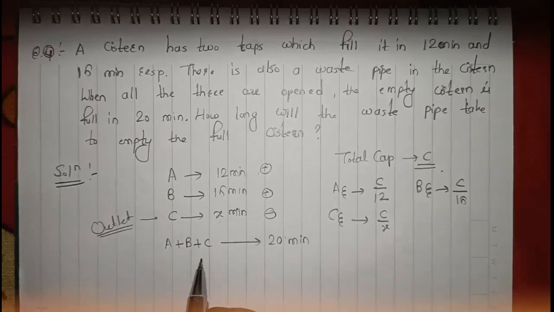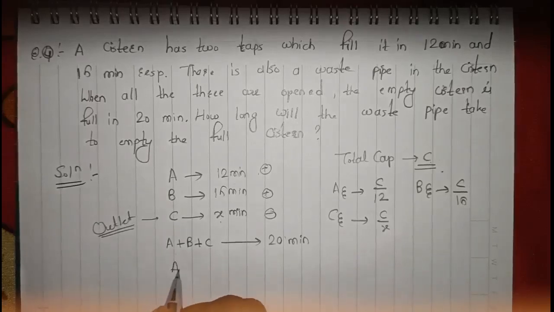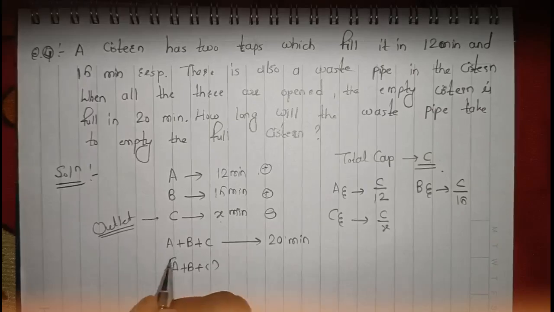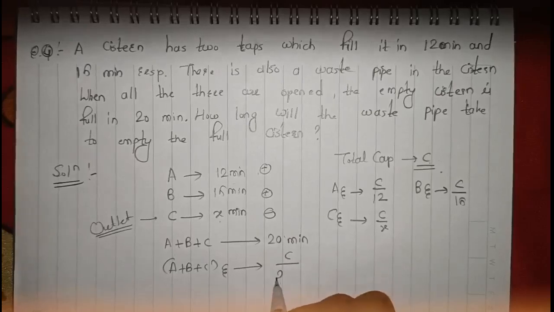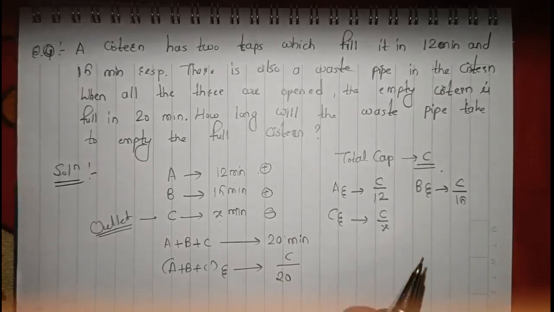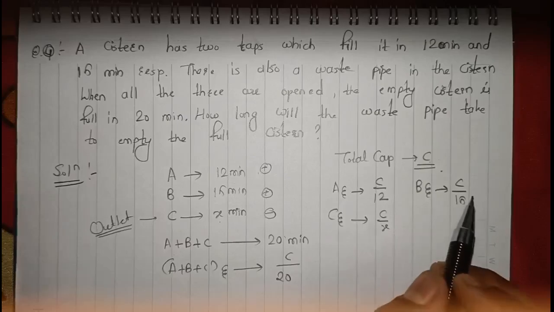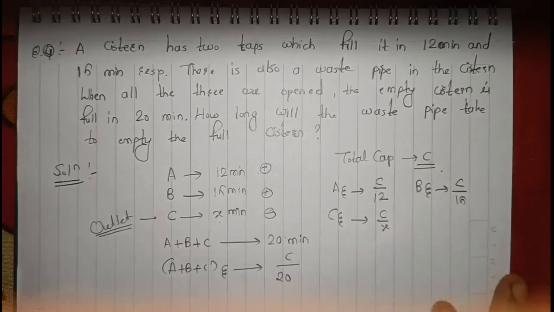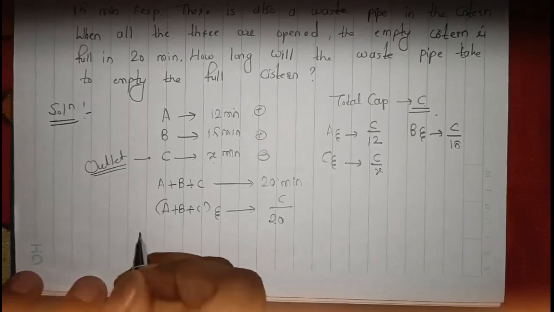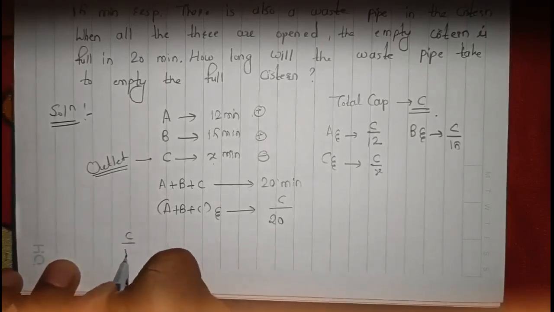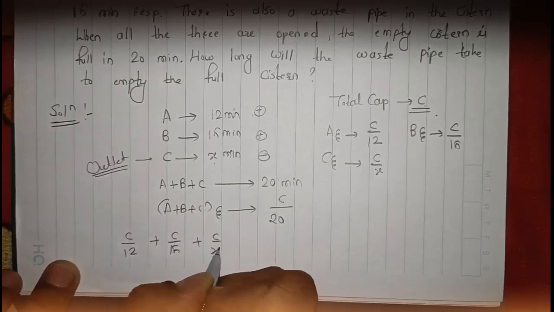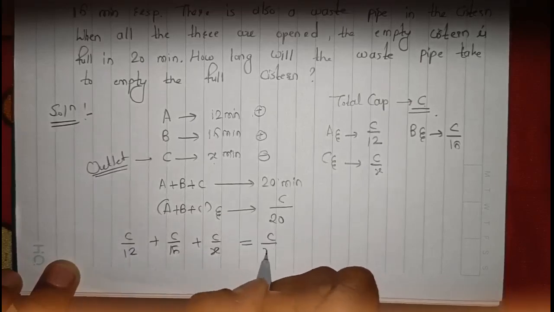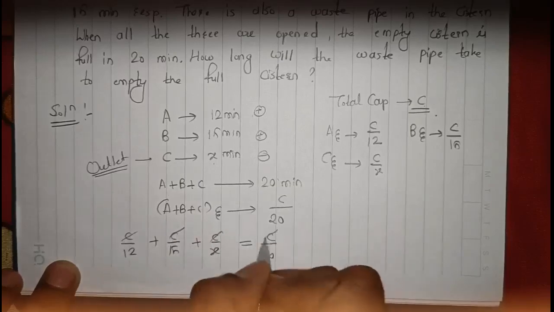Now the total A plus B plus C efficiency would be equal to total capacity C by 20 minutes. Substituting these efficiencies, we get C by 12 plus C by 15 plus C by x equals C by 20. You can directly eliminate C here.